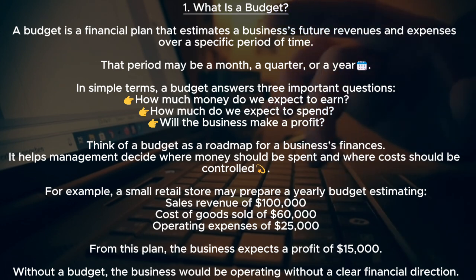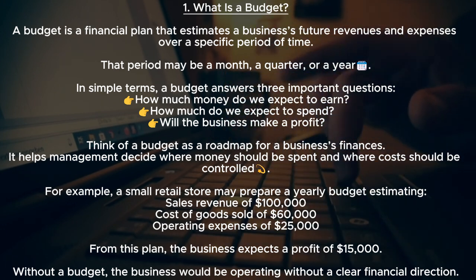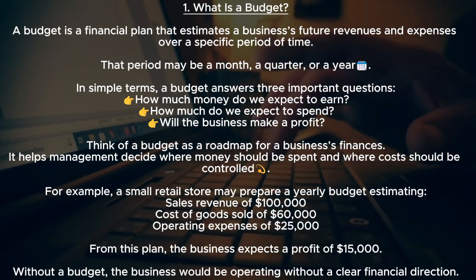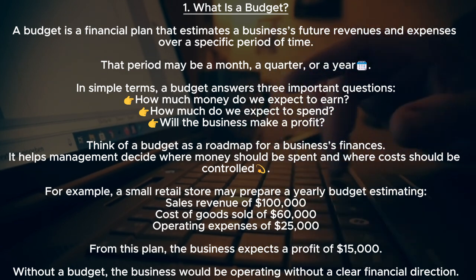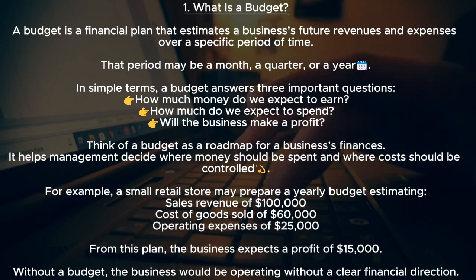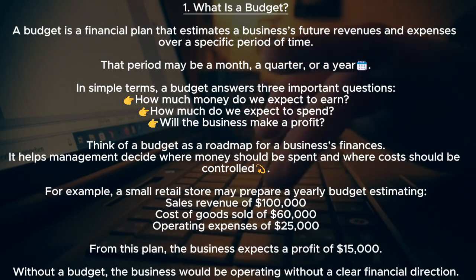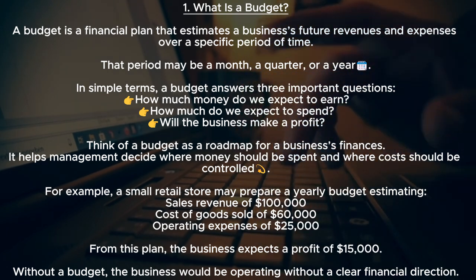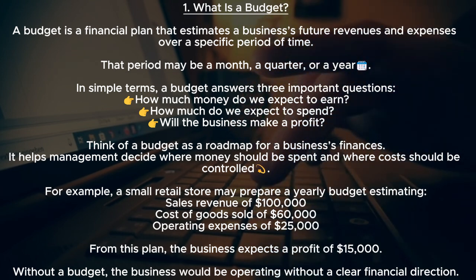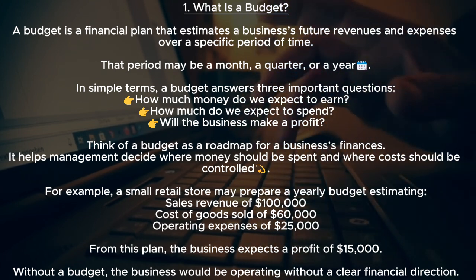For example, a small retail store may prepare a yearly budget estimating sales revenue of $100,000, cost of goods sold of $60,000, and operating expenses of $25,000. From this plan, the business expects a profit of $15,000. Without a budget, the business would be operating without a clear financial direction.